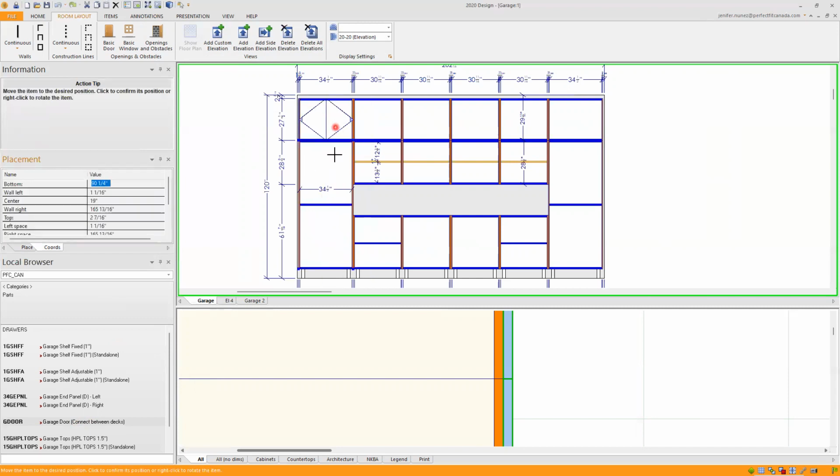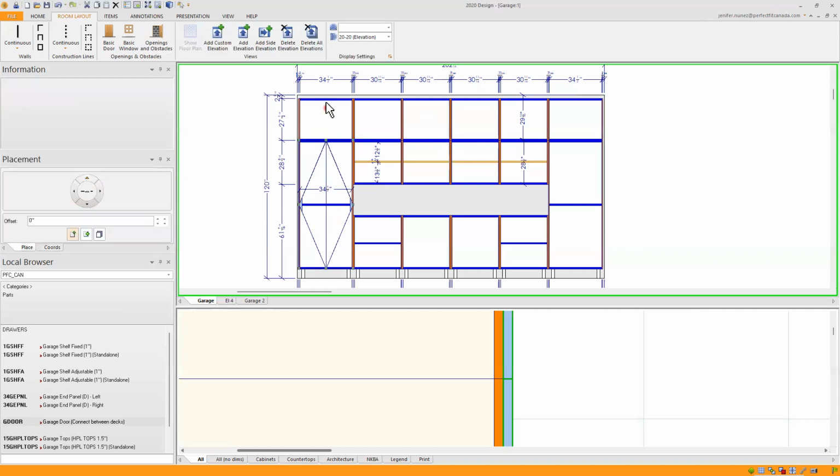And as you can see, I have a fixed shelf there, but as with the closet cabinets, we could attach them between shelves. The difference with these garage cabinets is that we can only do them between decks.